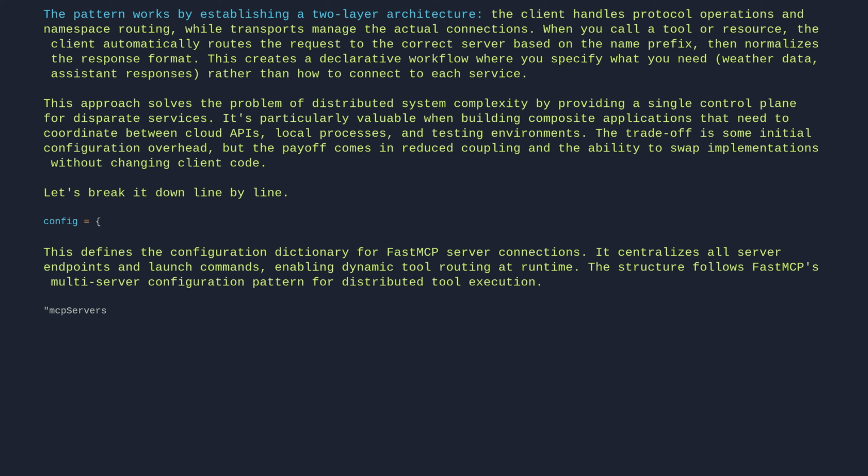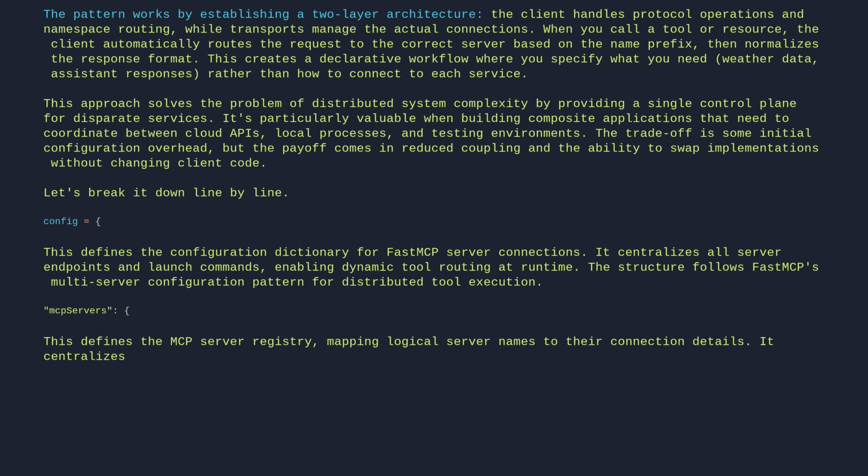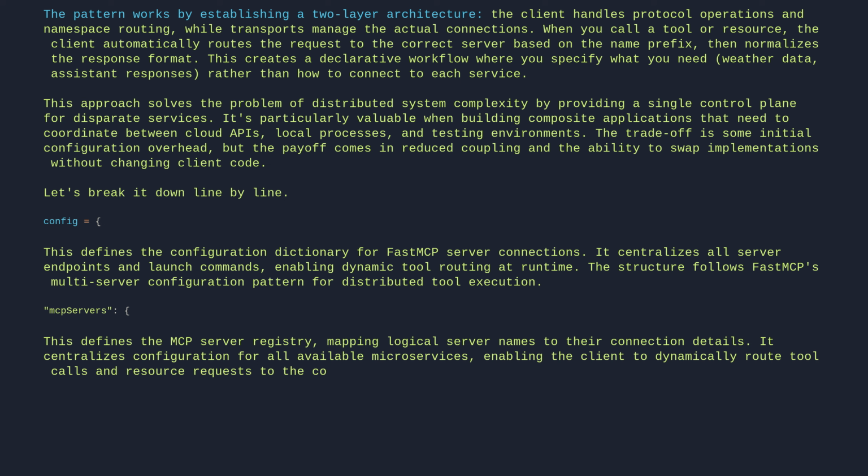MCP servers. This defines the MCP server registry, mapping logical server names to their connection details. It centralizes configuration for all available microservices, enabling the client to dynamically route tool calls and resource requests to the correct backend. The pattern eliminates hard-coded endpoints, making the system more maintainable and scalable.